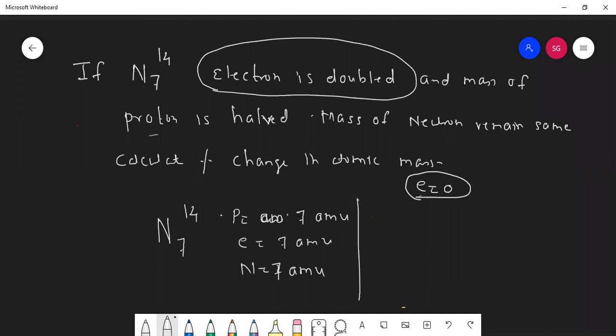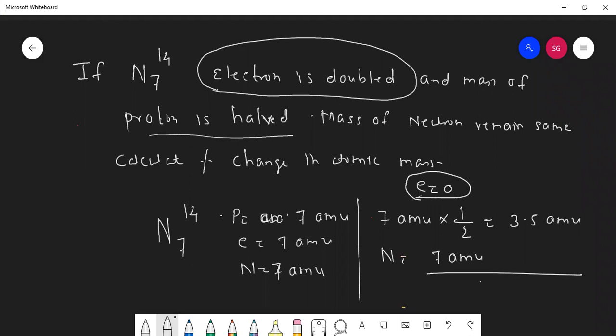So mass of proton is halved. So initial proton is how much? 8 AMU. If you half it, how much AMU you will get? 4 AMU. Neutron they are not touching, so it is 7 AMU. Means total it will be how much AMU? 7 plus 4, 11 AMU.